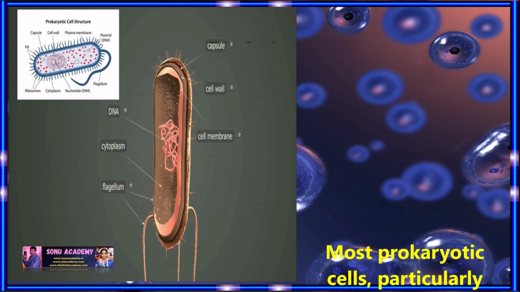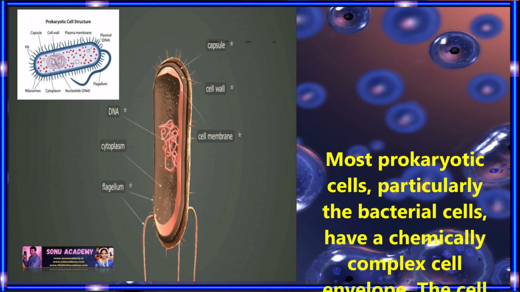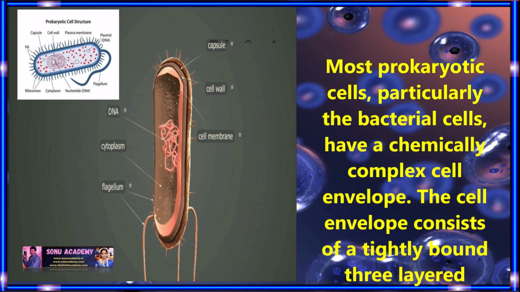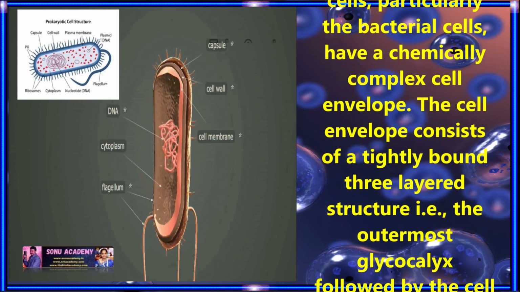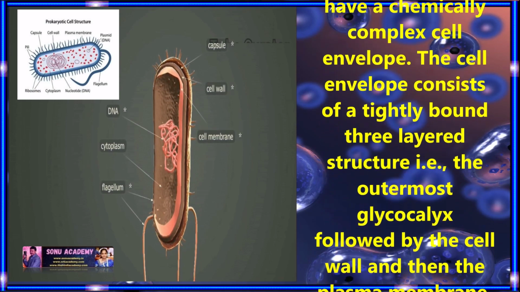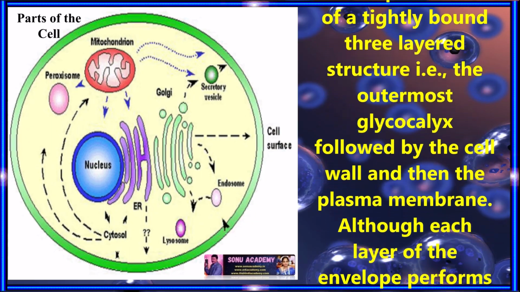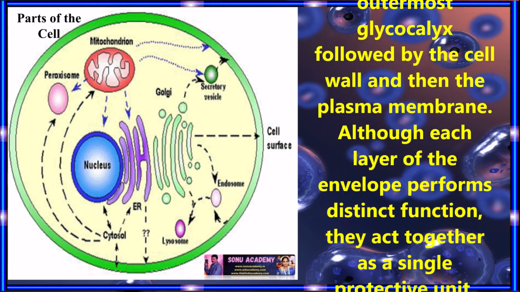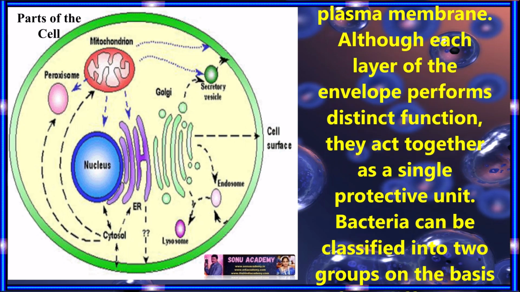Children, now let us discuss the cell envelope and its modifications. Most prokaryotic cells, particularly the bacterial cells, have a chemically complex cell envelope. The cell envelope consists of a tightly bound three-layered structure: the outermost glycocalyx, followed by the cell wall and the plasma membrane. Although each layer of the envelope performs distinct functions, they act together as a single protective unit.